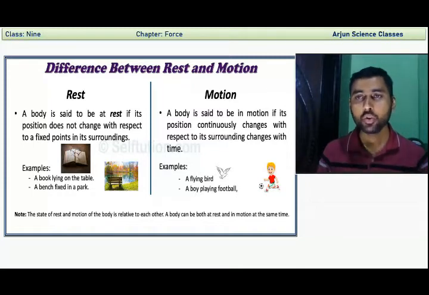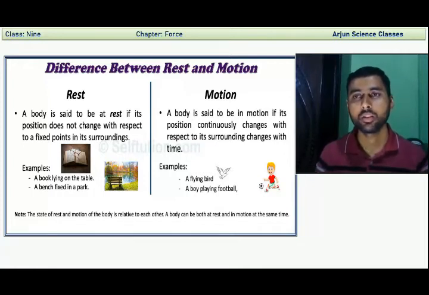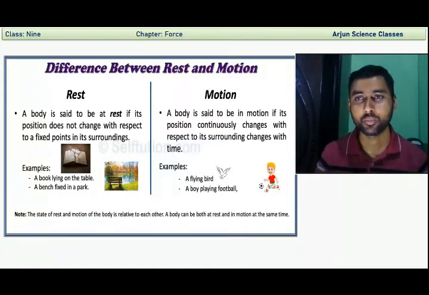There is no change in the distance between the book, the table and other surrounding objects in the room. That's why we can say the book is at rest. A bench fixed in a park is also at rest.